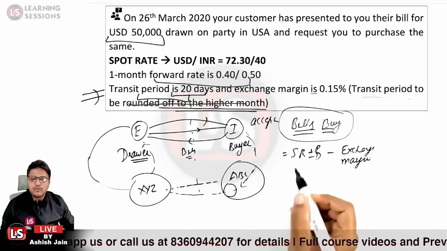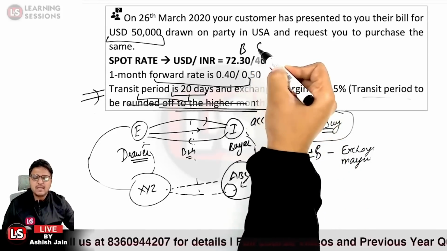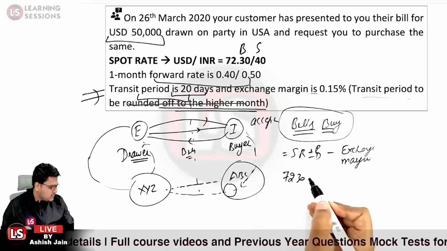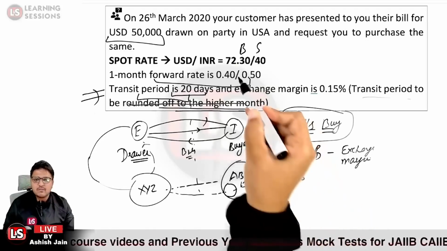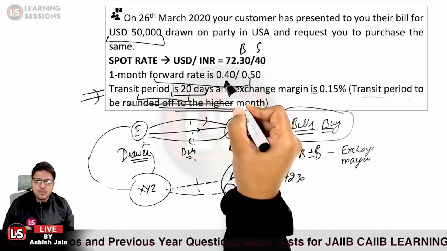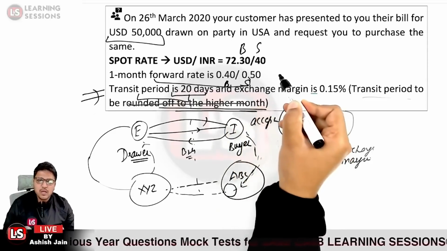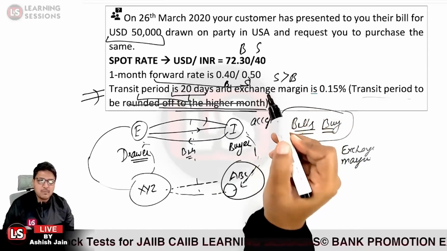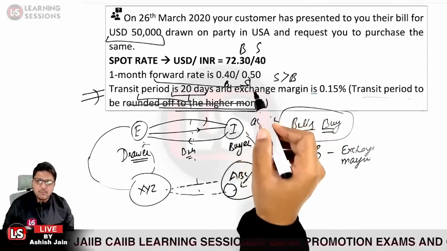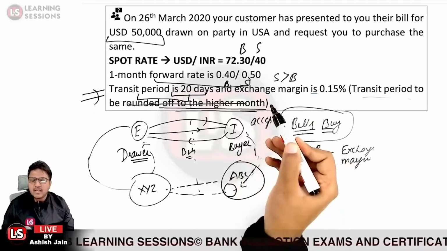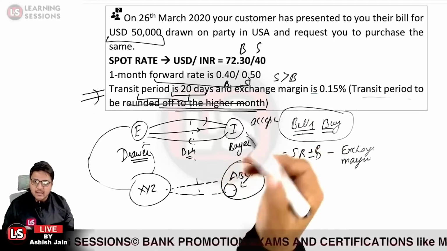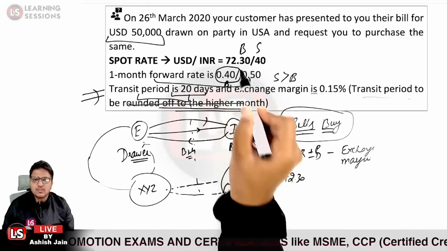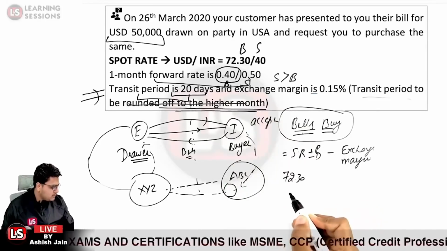So the spot rate is given as the buying rate and the selling rate, and we are concerned about the buying rate, so it is 72.30. Now we need to check if the currency is available at premium or discount. One month forward points are given as 0.40/50. The selling forward points are greater than the buying forward points, so the currency is available at premium. Very right. When the currency is available at premium, do we add or subtract the points? We add the points. So we will be adding the buying forward points only, so 0.40 is to be added.